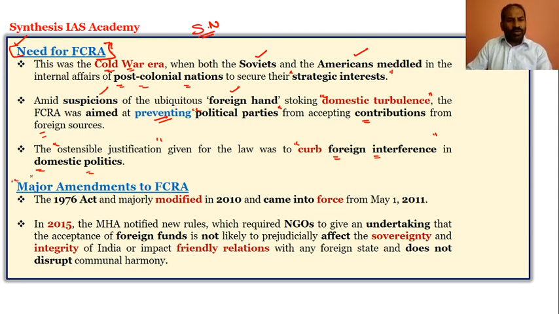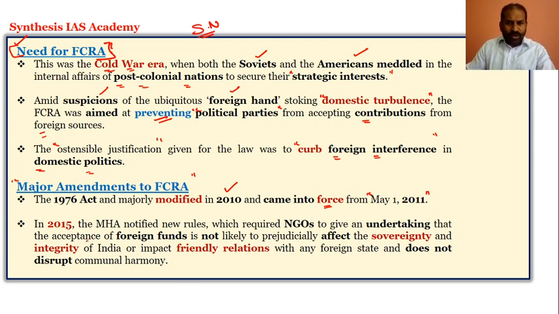And now we will focus on the major amendments to the FCRA of 1976. The 1976 Foreign Contribution Regulation Act was majorly modified in the year 2010, and it came into force on May 1st, 2011.